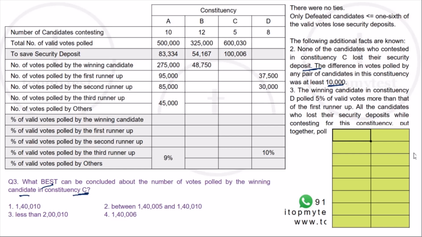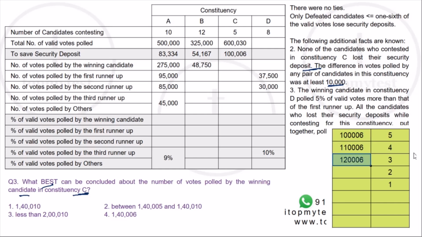Now to save your security deposit, you need to get 1,06,000 votes. This is for the 5th place candidate. There are 5 candidates. So 4th, 3rd, 2nd and 1st. So the 4th candidate will get this plus 10,000 at least.